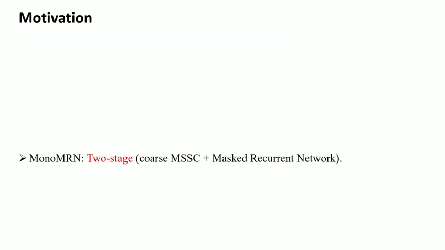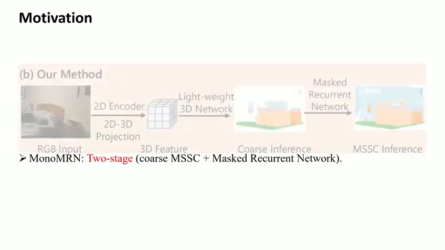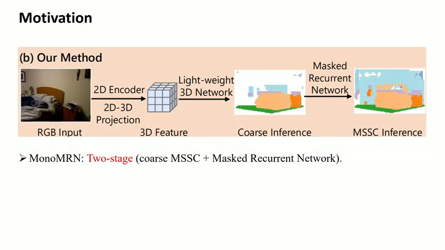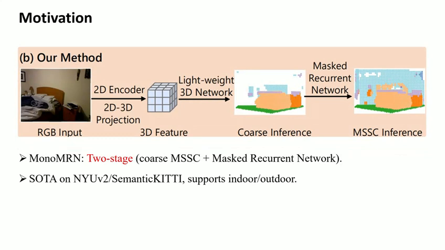To overcome the limitations of existing methods, we propose a two-stage framework named Monocular Masked Recurrent Network. The first stage is coarse monocular semantic scene completion and the second stage is the masked recurrent network. The core advantages of MonoMRN stem from two key components. First, the masked sparse-gated recurrent unit, which iteratively refines features through continuous updates, thereby reducing computational cost and improving performance by focusing only on occupied regions with the mask updating module. Second, the proposed distance attention projection serves as the input to the masked sparse-gated recurrent unit and effectively reduces projection errors, further enhancing the accuracy of feature updates.